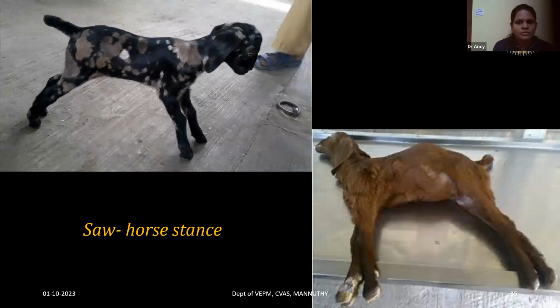And the animal won't be able to urinate. During the later stages, the animal won't be able to urinate, won't be able to pass stools, and all the legs will be stiff or rigid. They won't be able to walk properly. And when they try to lie down, they may just crash to the ground. And later they will remain recumbent. And when the spasm of the respiratory muscle occurs, it causes asphyxiation and death of the animals. So this typical posture in goats is called the sawhorse stance. These are the classical signs of tetanus.